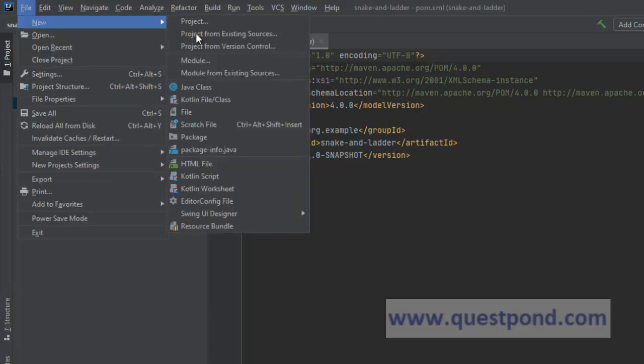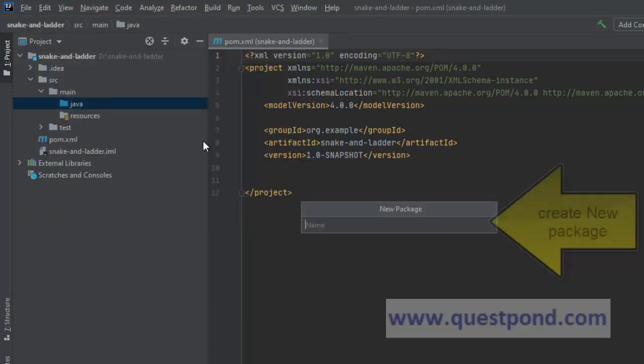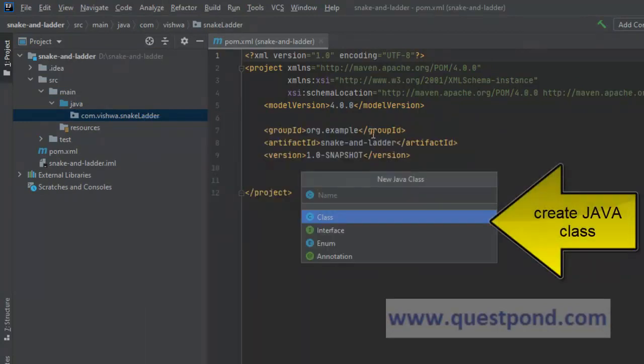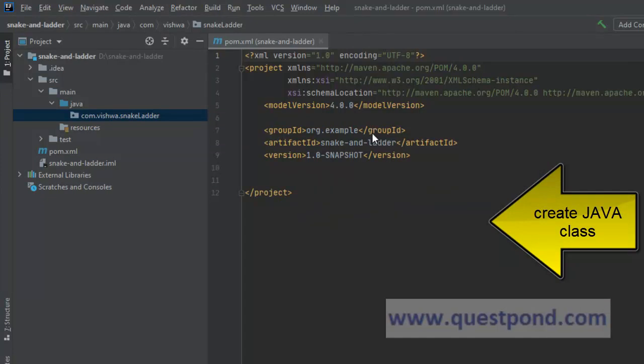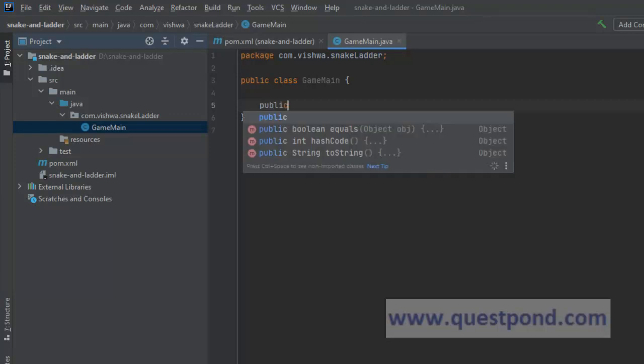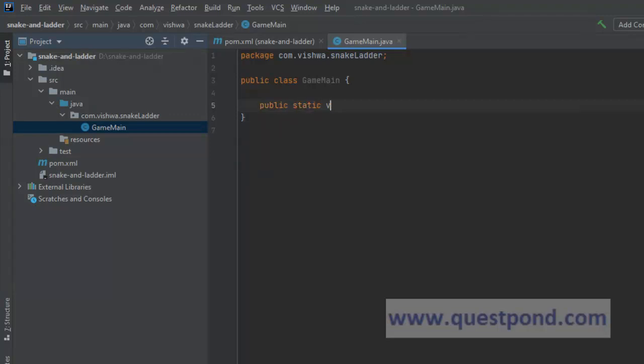So we will create a new package, call it com.vishwa.snakeladder. Within this we will create our Java class. Let's call it GameMain. Within this class, of course, we will have public static void main as the starting point of our program.